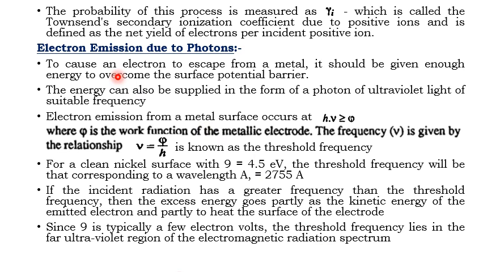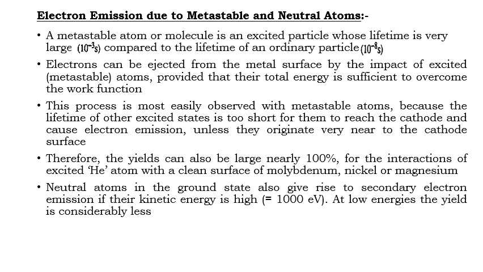So this is about electron emission due to photons. There is one more secondary ionization process, that is electron emission due to metastable and neutral atoms.